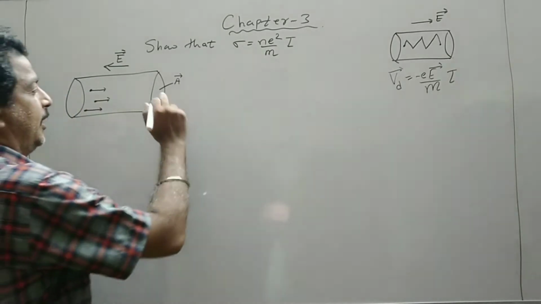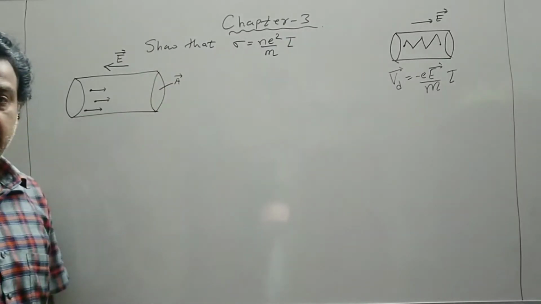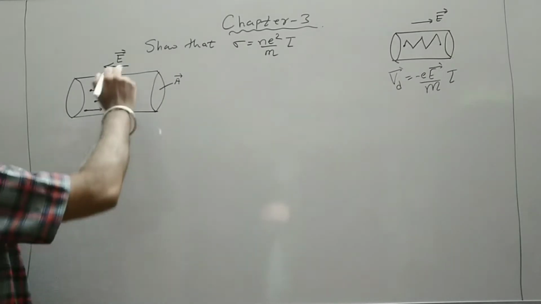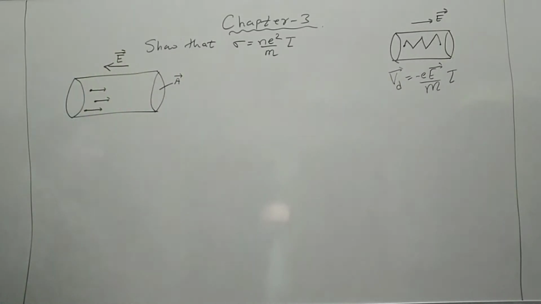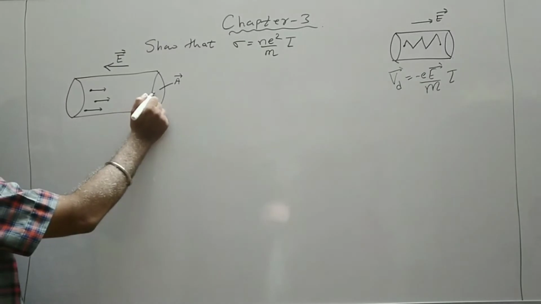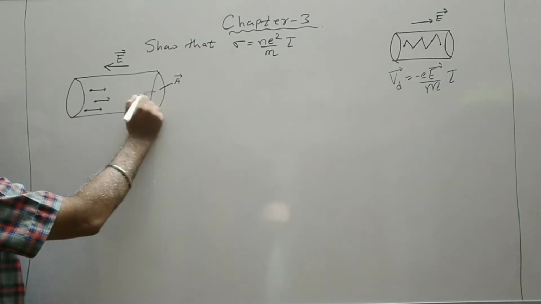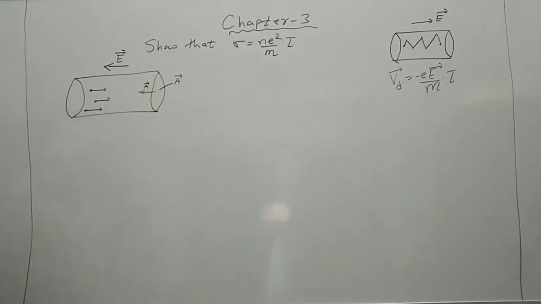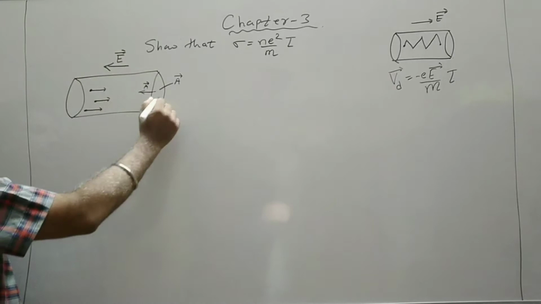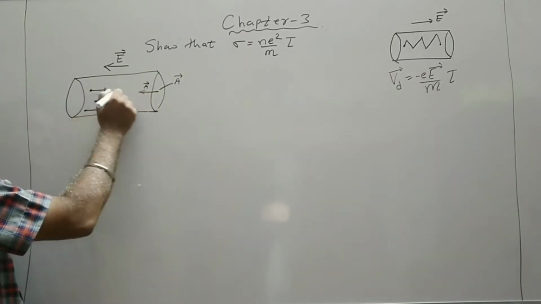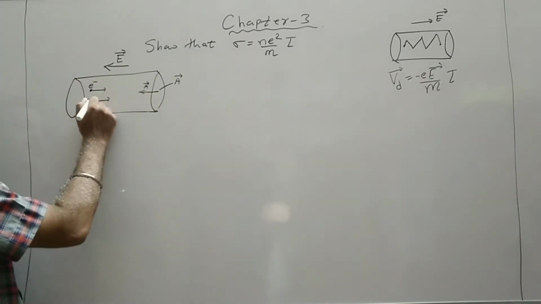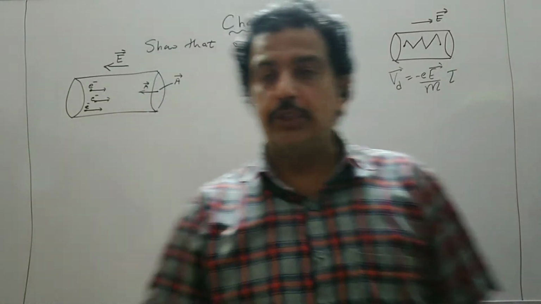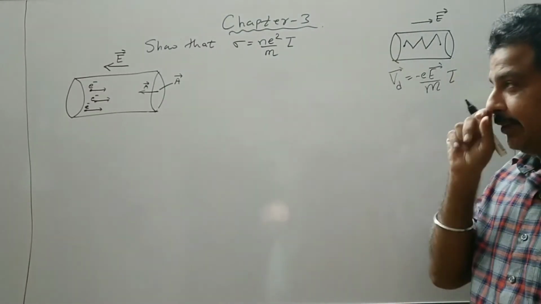So we consider a planar area A vector, that is the cross section perpendicular to the electric field intensity, in such a way that its area vector is in the direction of the electric field intensity. This is the area vector, and this arrow indicates the motion of the charge, which are electrons. Electrons move in a direction opposite to the electric field intensity.